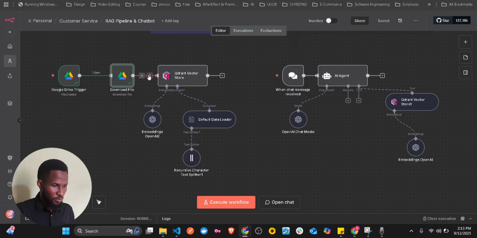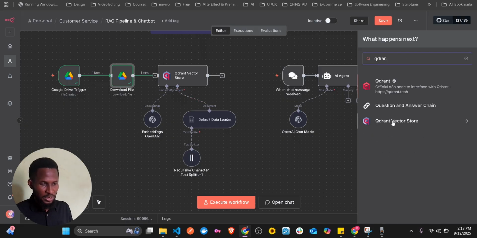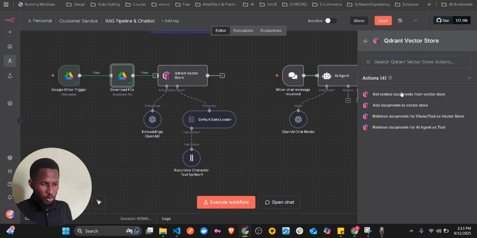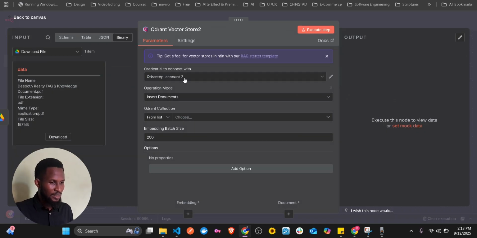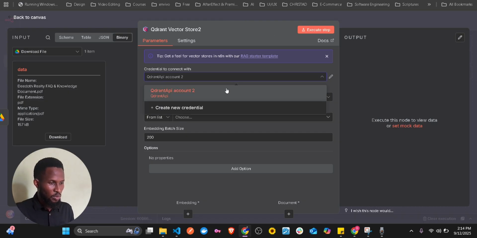Qdrant. What you just need to do is come here, click on plus, Qdrant, then you will see Qdrant vector store. When you click on it, because you want to add a document to it, you go for this add document to vector store. When you click on add document, you will also have to put in your credentials. This one I will have to show us how to do.